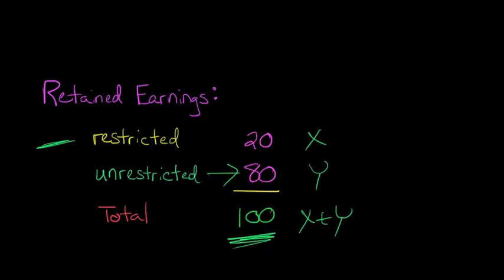Now, some firms might have restrictions on their retained earnings, but they might not actually parse it out like this. Instead, they might just put it in the notes to the financial statements. So just bear in mind, just because it's not actually broken out like this, doesn't mean that the firm doesn't have some kind of restriction on its retained earnings.